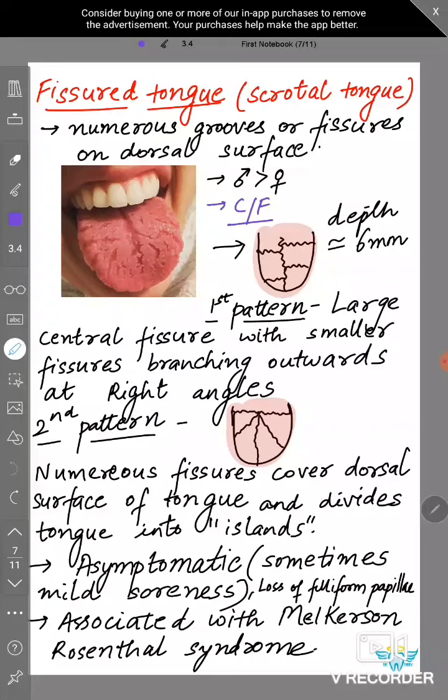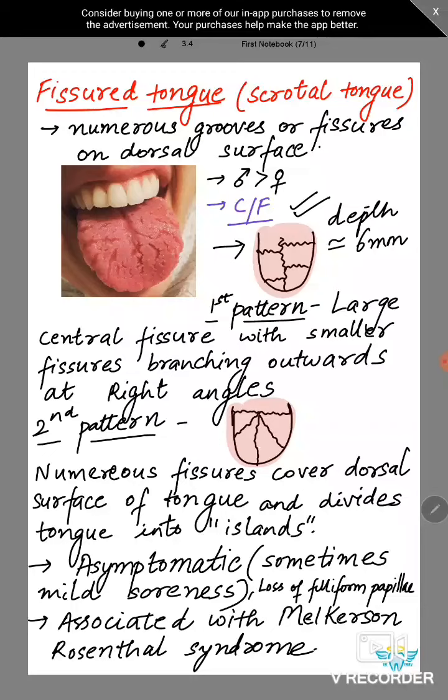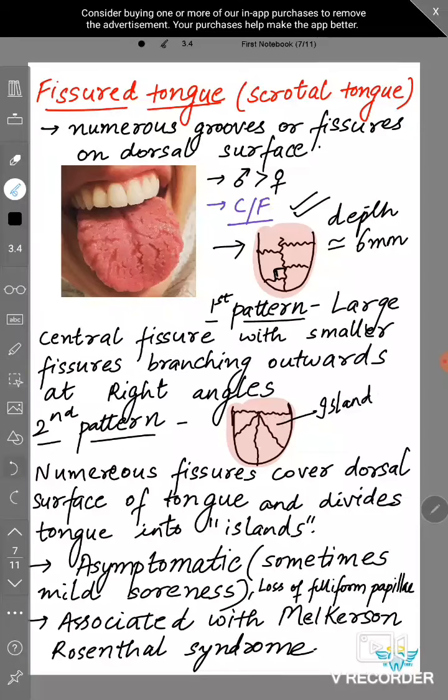So you can see here there is a tongue, and 2 patterns can be seen. If you watch this first image, the central groove is there, and then smaller fissures are branching from it at right angles. So this is the first pattern, and the depth of fissures can be about 6 mm. The second pattern is that there are many fissures which cover the dorsal surface and divide it into parts, which are called islands.